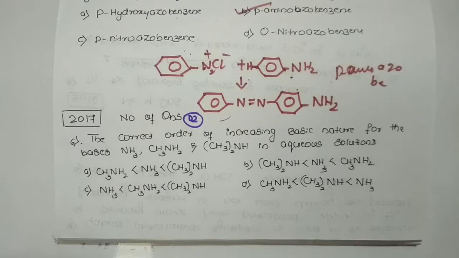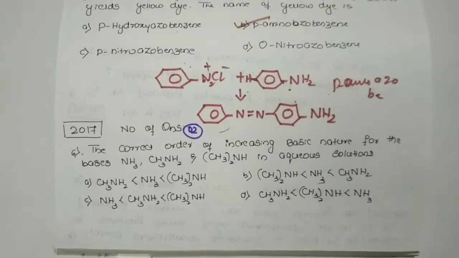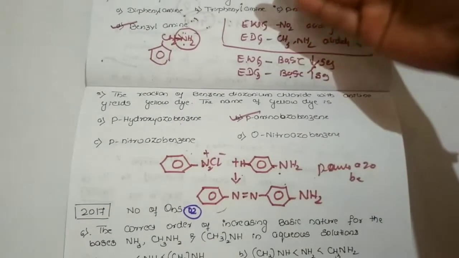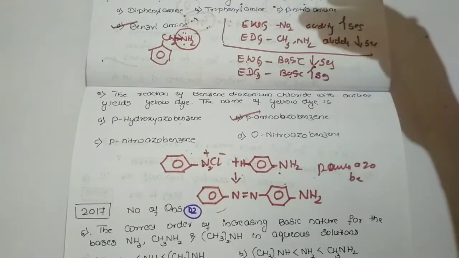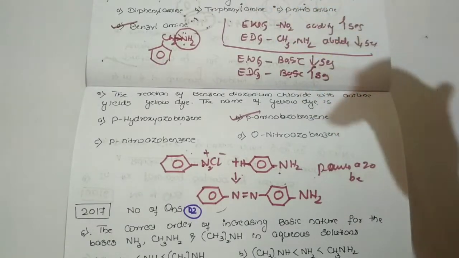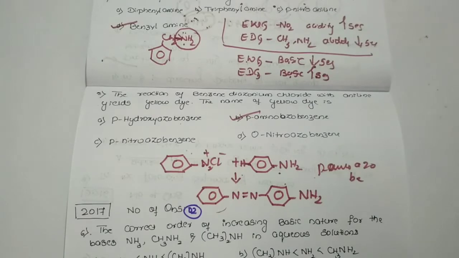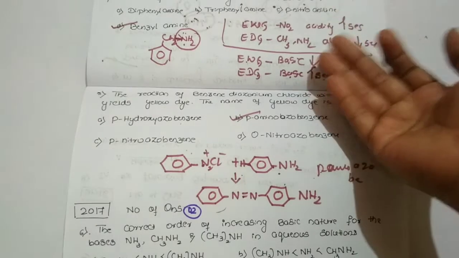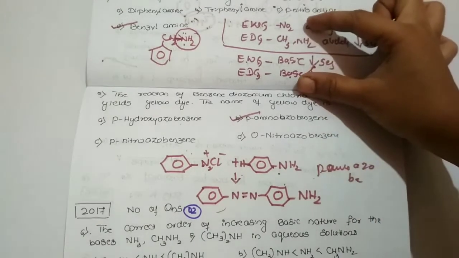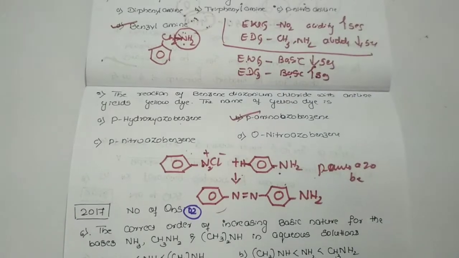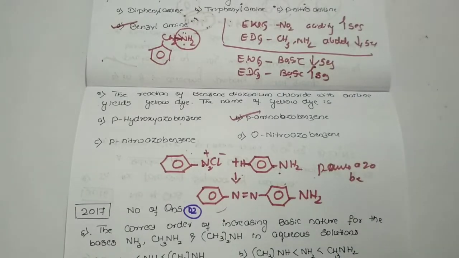So where we have stopped in 2018, we have discussed that, and even the weightage or the number of questions asked. I hope there is no doubt, and some of the tricks I have told that I am going to show: what happens to the acidity if an electron withdrawing group is present, how an electron donating group will affect the acidity, and how they will affect the basicity. Remember these two, then you can predict the answer in an easy way.